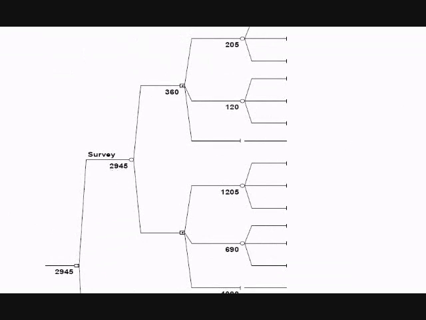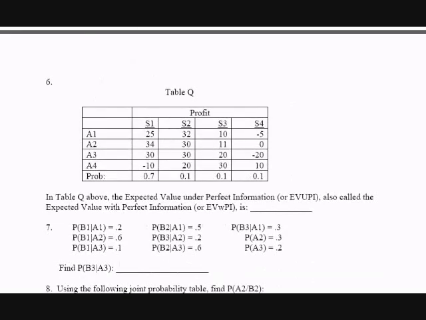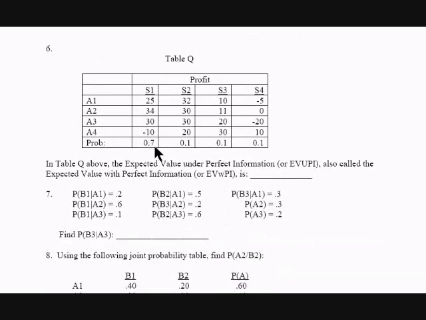And the expected value in this case is going to be the probability times the best case scenario in any one of these states of nature. So 0.7 times our best possible value, which is 34, is 23.8. And we'll add that to 0.1 times our best value here, which is 3.2. And we have 0.1 here times our best case, which is 30, I'm sorry, which is 3. In this case, it was 3.2 and 3. And now we have 0.1 times our best case, which is 10, and that would be 1.